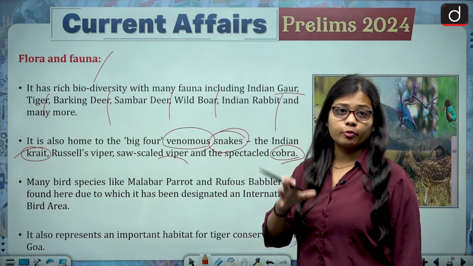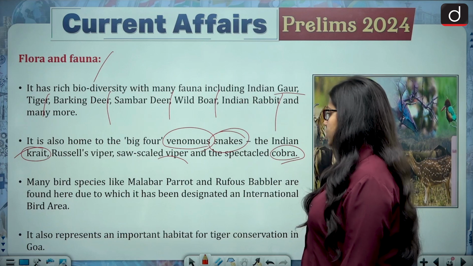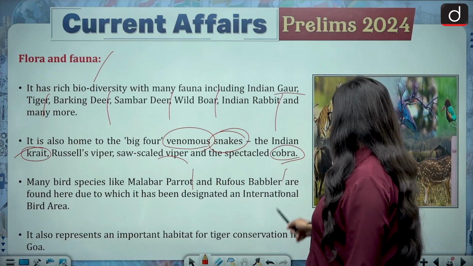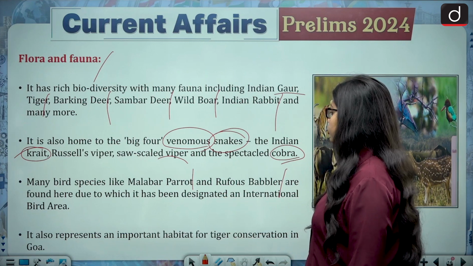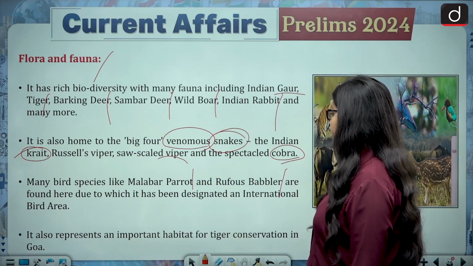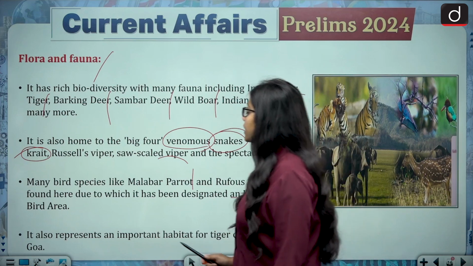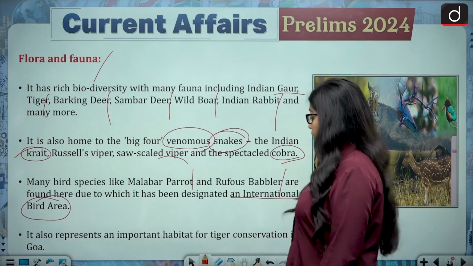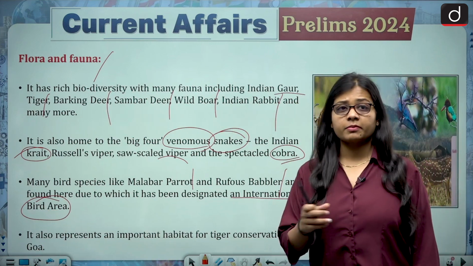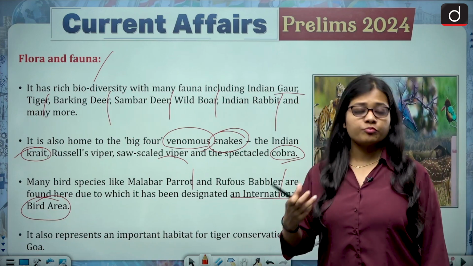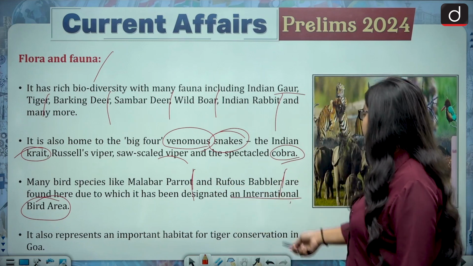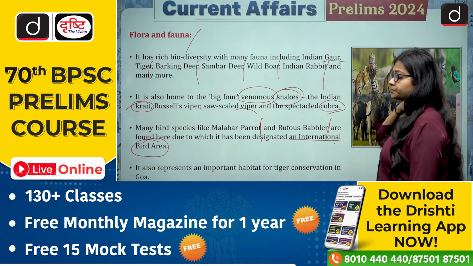This is also an important point. Many bird species like the Malabar parrot and Rufous babbler are found here, due to which it has been designated an international bird area. Many types of birds can be found there, like for example the Malabar parrot and the Rufous babbler.